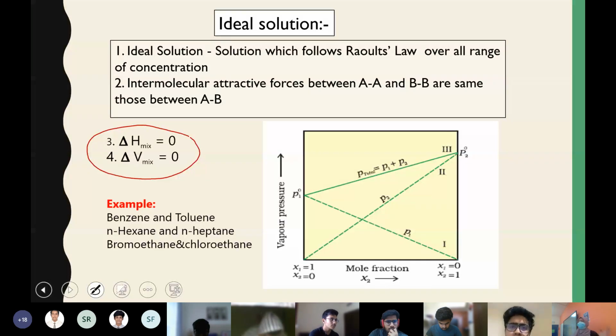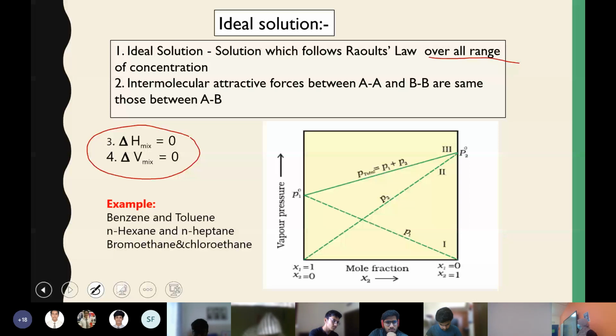Usually they ask for 2 marks for comparing the properties of ideal and non-ideal. So an ideal solution is a solution which follows Raoult's law over the entire range of concentration. It's not enough to say it just follows Raoult's law. It should follow it at any concentration you take. That is what over the entire range of concentration means.